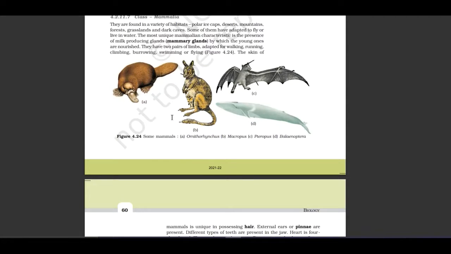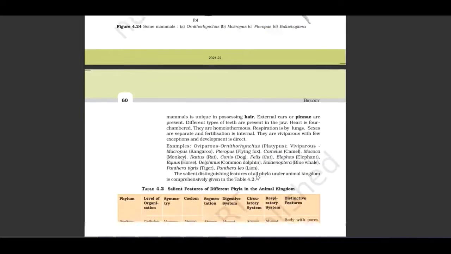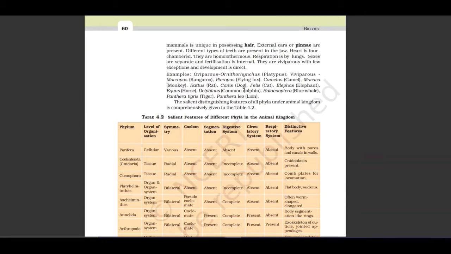Here they have mentioned the pictures of Ornithorhynchus, Macropus, Pteropus, and Balaenoptera. Let us see the examples. Oviparous is Ornithorhynchus, platypus. Viviparous include Macropus, kangaroo; Pteropus, flying fox; Camelus, camel; Macaca, monkey; Rattus, rat; Canis, dog; Felis, cat; Elephas, elephant; Equus, horse; Delphinus, common dolphin; Balaenoptera, blue whale; Panthera tigris, tiger; Panthera leo, lion.